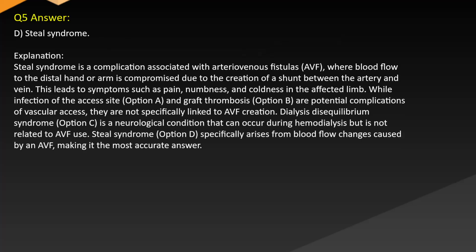Answer D. Steele syndrome. Explanation. Steele syndrome is a complication associated with arteriovenous fistulas where blood flow to the distal hand or arm is compromised due to the creation of a shunt between the artery and vein. This leads to symptoms such as pain, numbness, and coldness in the affected limb, while infection of the access site,